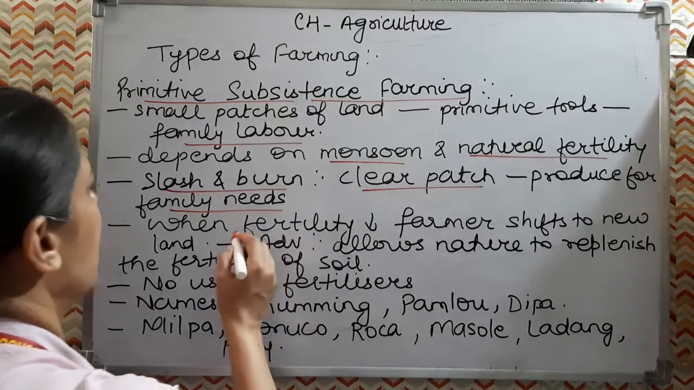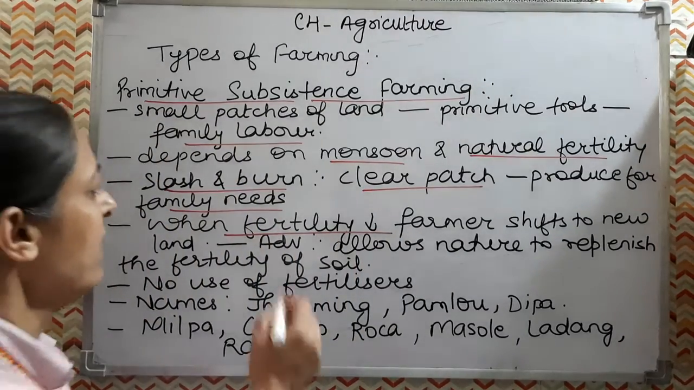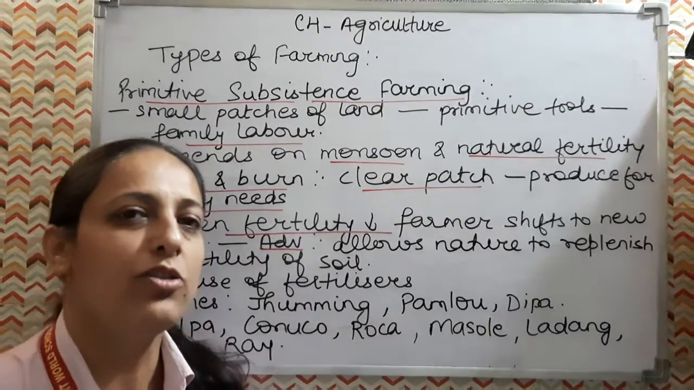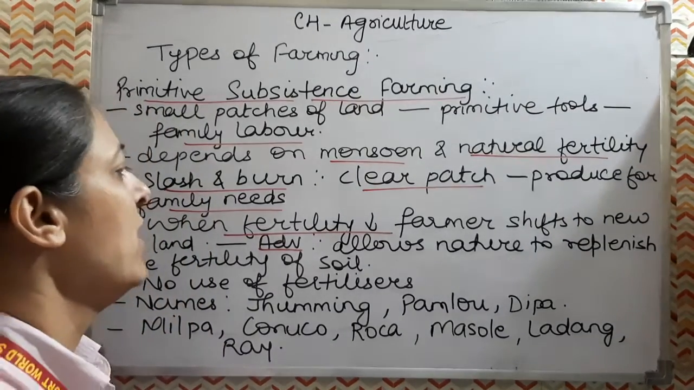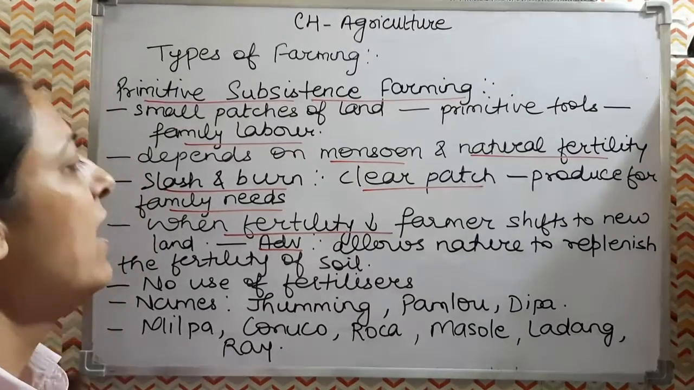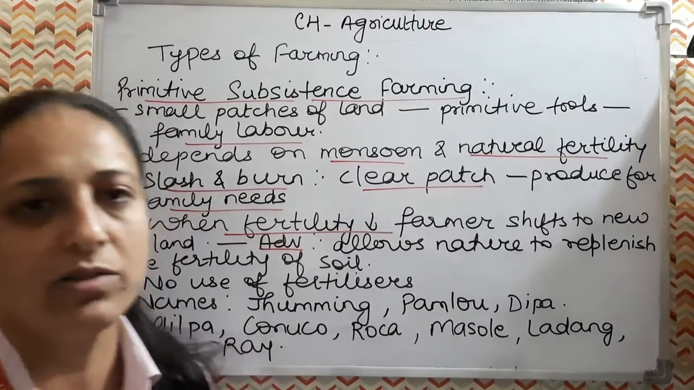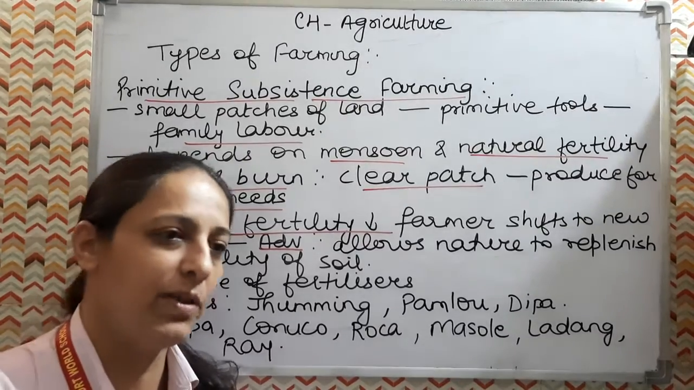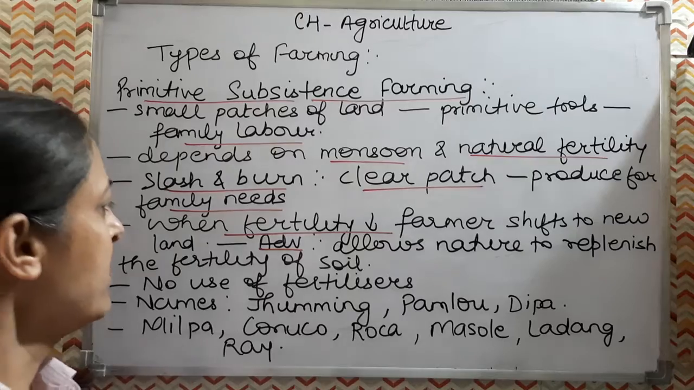When the fertility of the land decreases, the farmer shifts to new land. So what is the advantage of this kind of shifting? This is also called shifting cultivation or shifting agriculture. Now what is the advantage? When the family shifts from one area to another, it allows nature to replenish and recover the fertility of the soil. In the meantime, when the family has shifted to another place, the soil at the previous place will recover its fertility in a natural way. So this was the advantage.